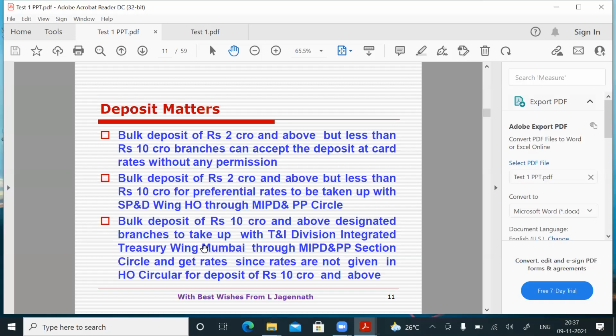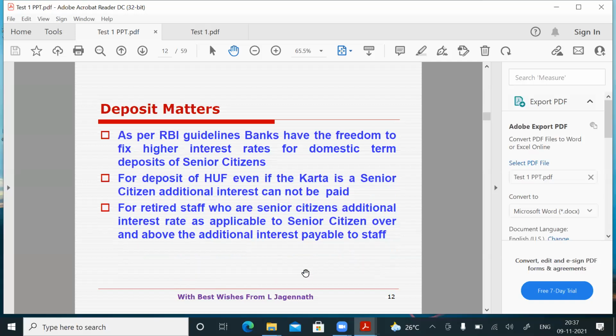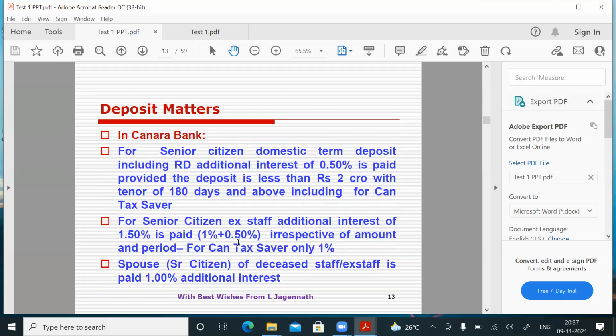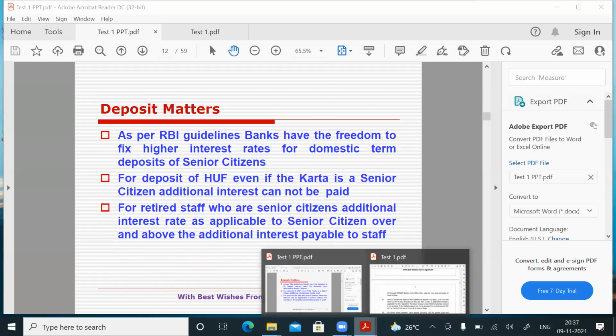For bulk deposit of 10 crores and above, designated branches take up with the T&I division, integrated treasury in Mumbai, through the MIPD section of the circle and get rates, since rates are not given in the HO circular for deposits of 10 crores and above. Okay, sir, good. This we already saw, no? Senior citizen, okay, good. When it comes there, we will see.